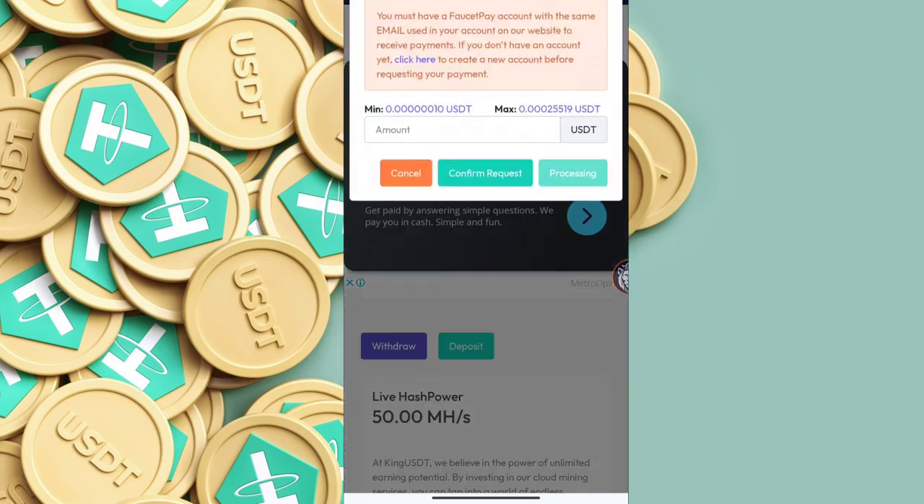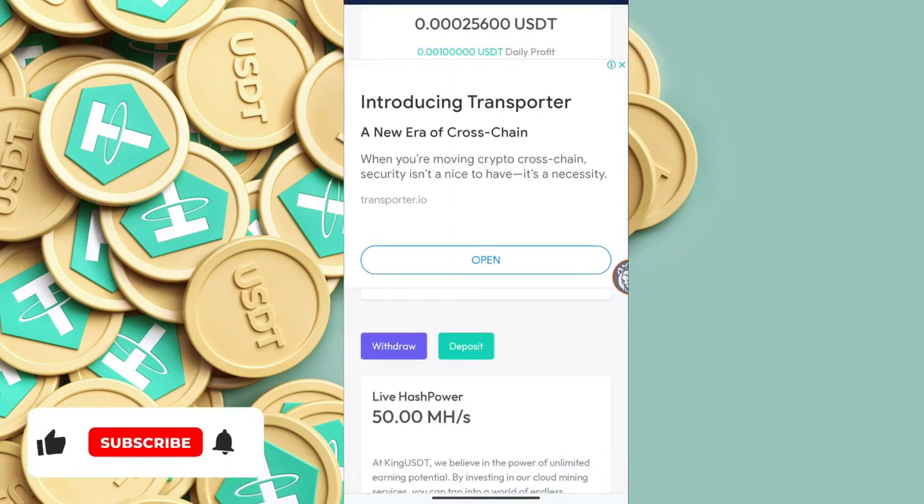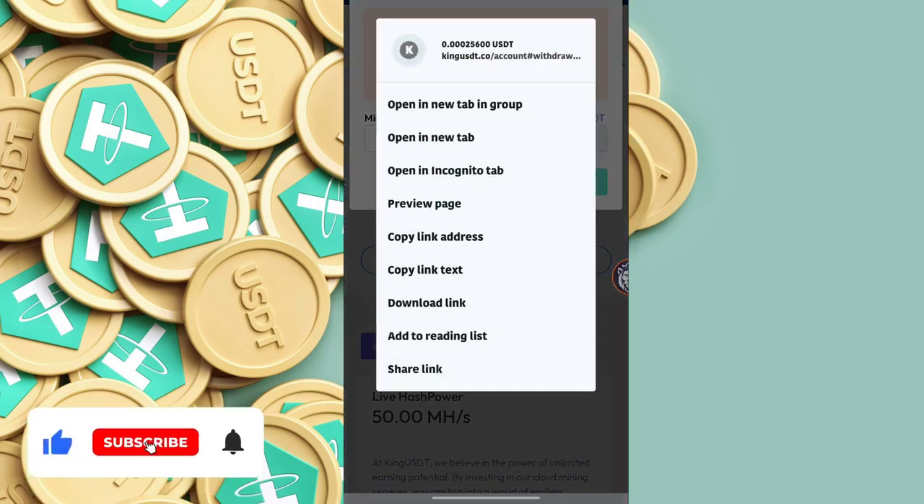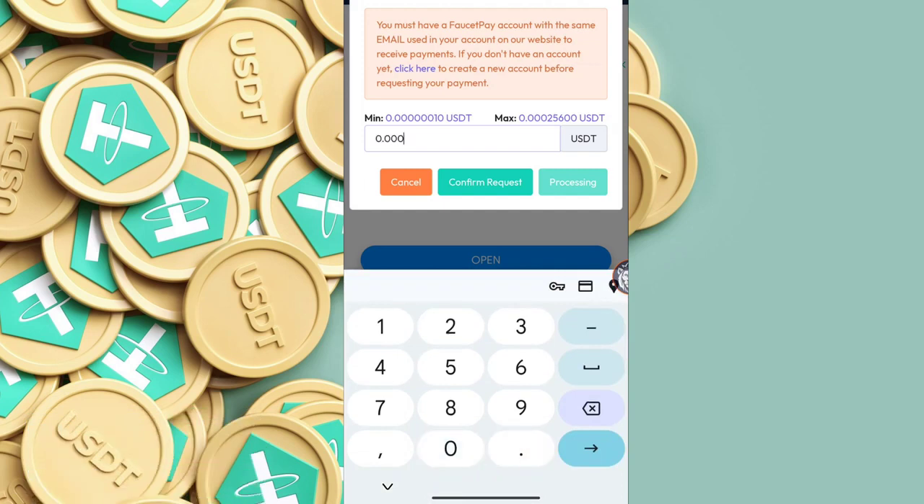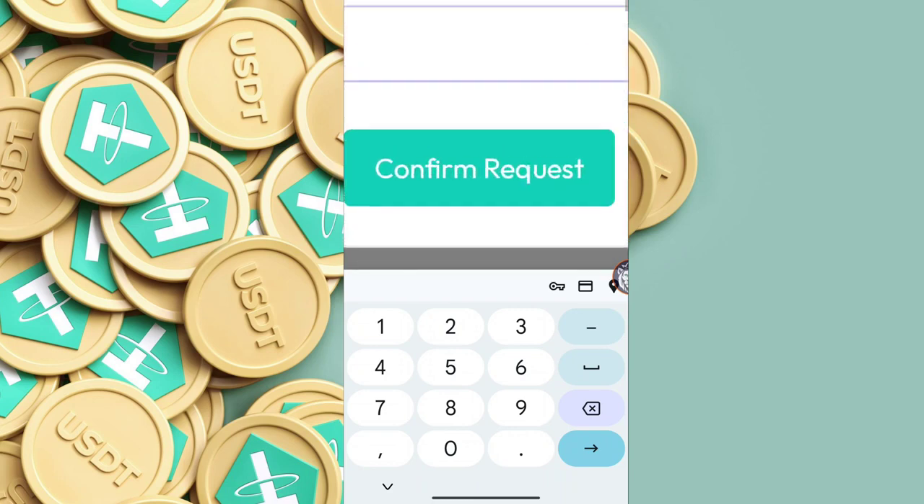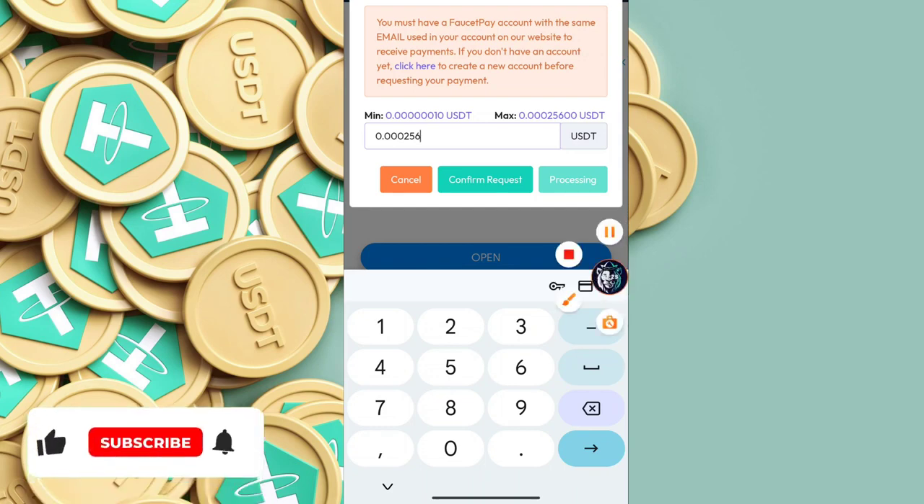I will click on this withdraw button. Let me first refresh this page again, and now I will click on the withdraw button. I will copy this amount, 0.000256 USDT. Now I will click on this confirm request button. Simply click this only, and you can claim your request. So this is the confirm request button.